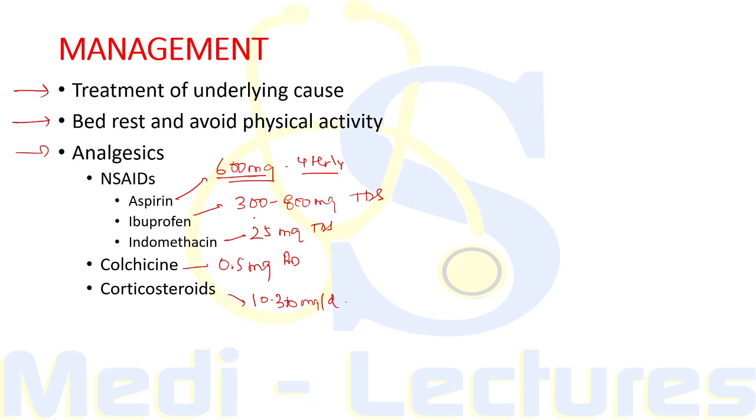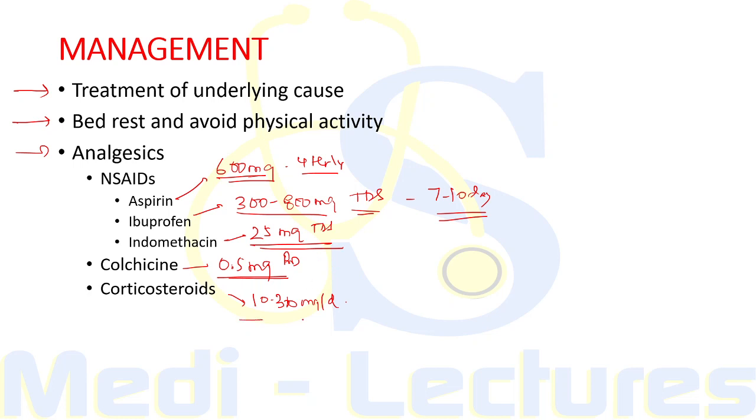Ibuprofen can also be used in the dose of 300 to 800 mg TDS, which can be given till the pain and pericardial effusion disappear and ESR and CRP values return to normal. It will usually take 7 to 10 days for a patient to recover from pericarditis. Indomethacin, since it is a more potent anti-inflammatory drug, has a dose of 25 mg which should be given 3 times a day. Colchicine 0.5 mg in BD dose can be added to NSAIDs.